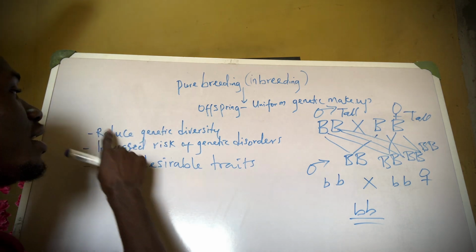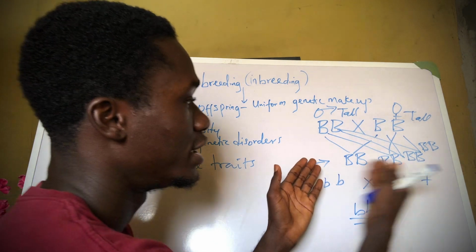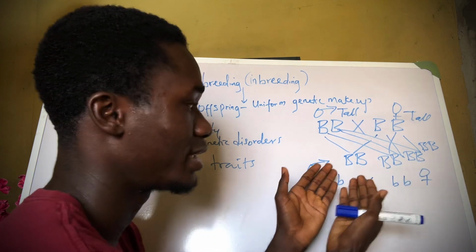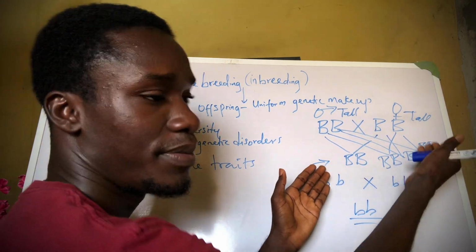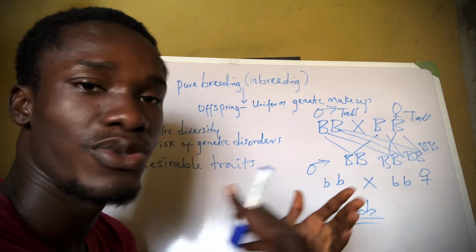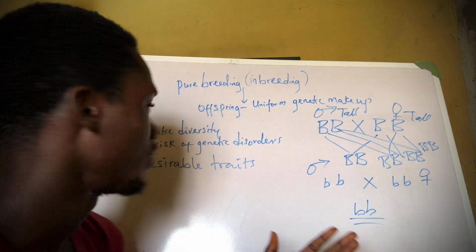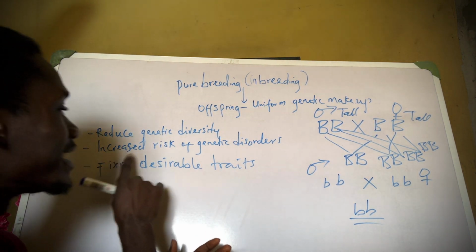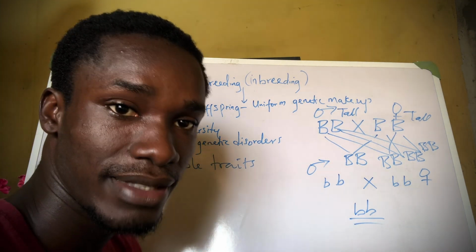Now, it reduces genetic diversity. Here, there will be no diversity, there will be no variation. We see that all of them are the same. BB, they are all the same. So there is no diversity, no variation. Secondly, it increases the risk of genetic disorders.